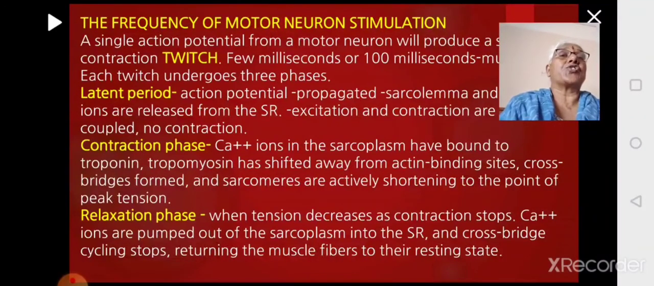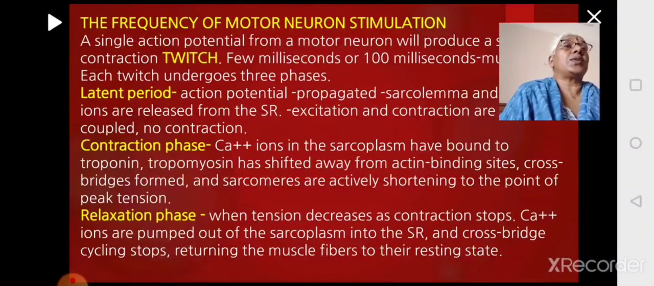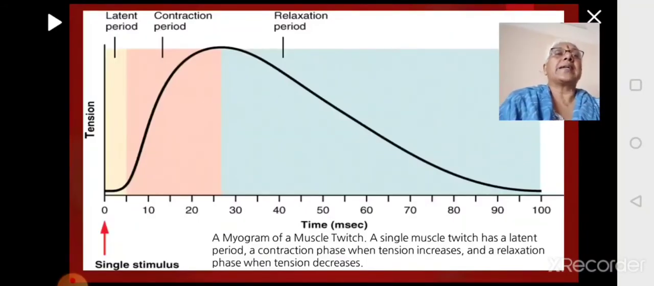Cross-bridge cycling will stop and the muscle will stop contracting, and this is the relaxation phase. So these are the three phases you see in all the contraction, and if it is only one single contraction, you call it a muscle twitch. This is the graph showing the muscle twitch, called a myogram, showing how the contraction will happen. I have already explained the latent period, contraction period and relaxation period. This is how one single stimulus results in one single contraction, which is a muscle twitch.